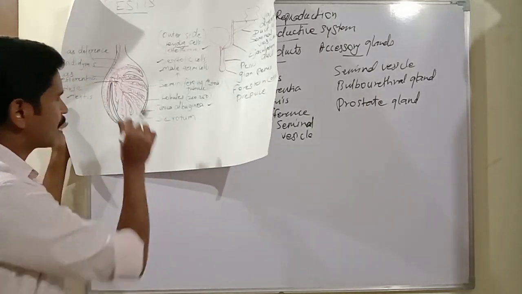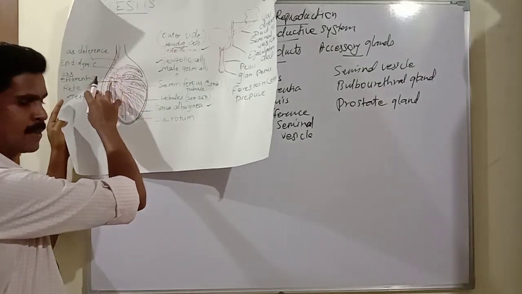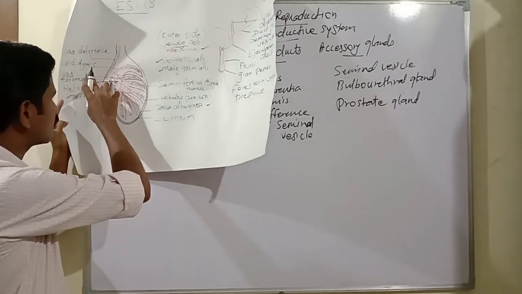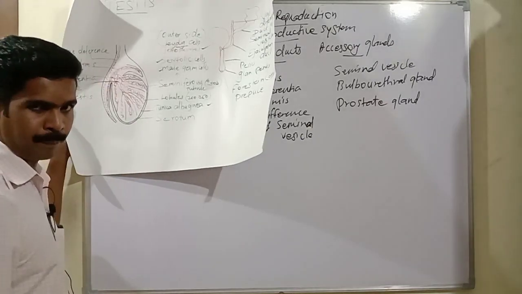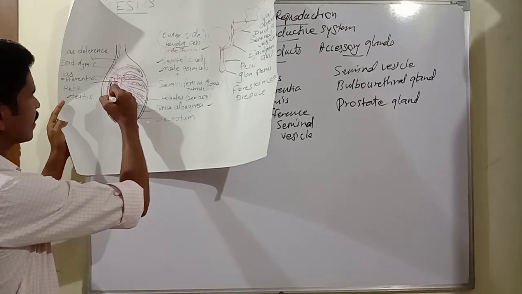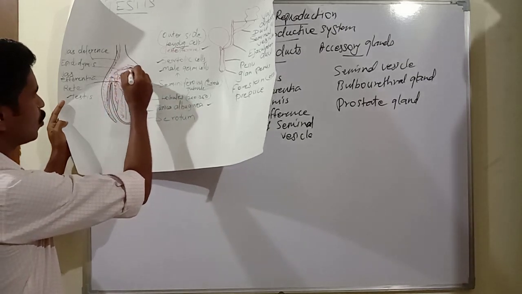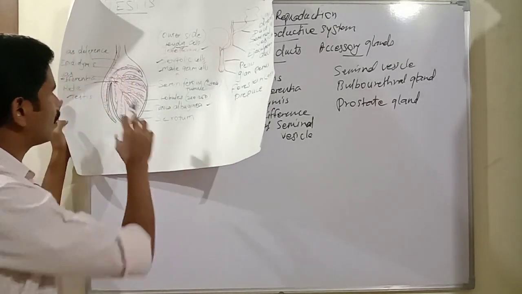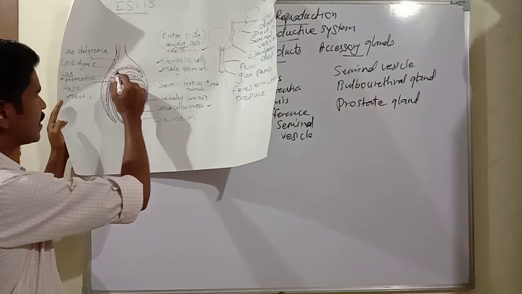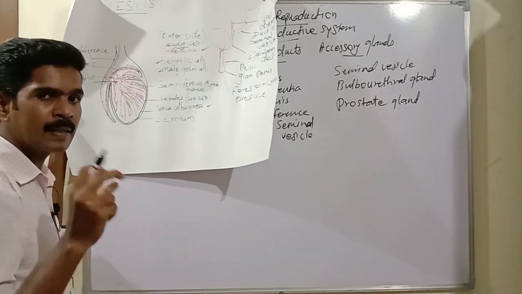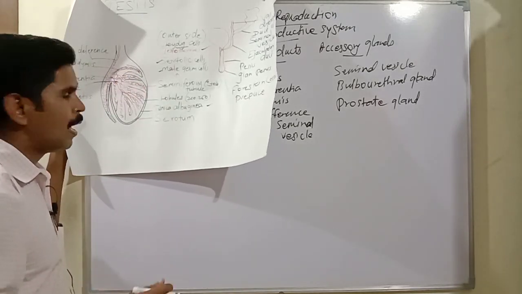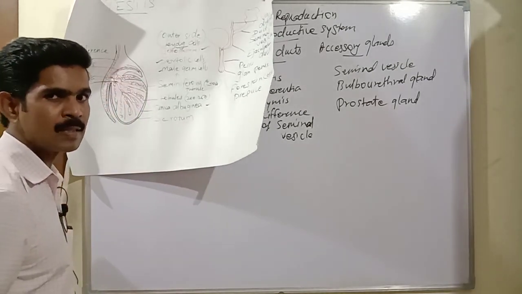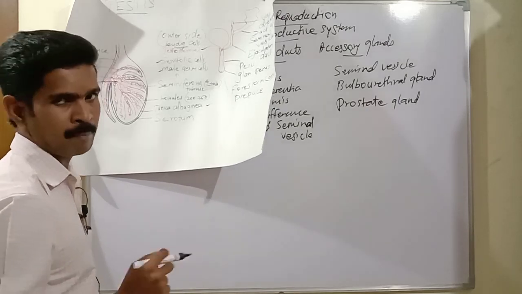Once again, repeat: the seminiferous tubule is connected with the rete testis, and the rete testis is connected with another duct or tube called the vasa efferentia. Then this vasa efferentia is connected with another large tube-like structure called the epididymis. Listen very carefully, one important point is here. The epididymis is the longest, highly coiled tube-like structure, and it is used as a storage place for the sperm.